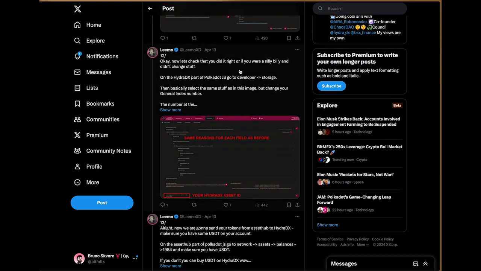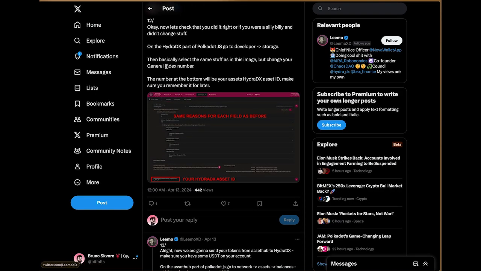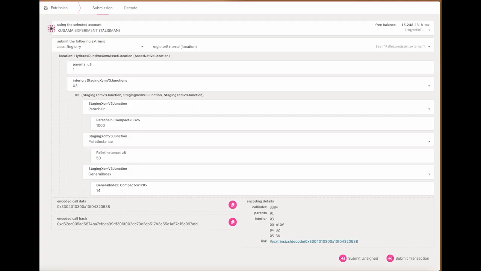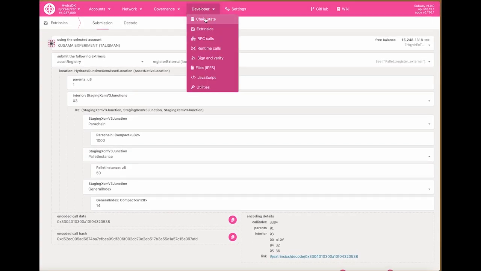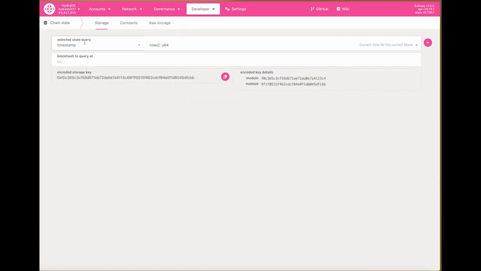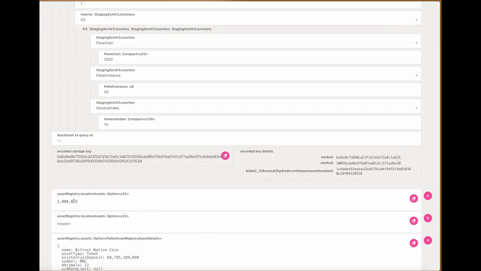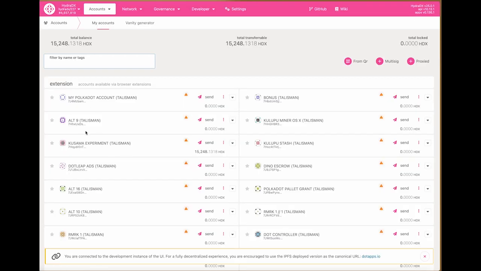Okay, now let's check if you did it right. On the HydraDX part of polkadot.js, go to developer storage, then basically the same, but change your general index number. All right, so let's check out the storage and see if that was actually logged. Change state, storage, where was it? Was it asset registry? All right, so now we have this logged here. I'm not sure what that number is.